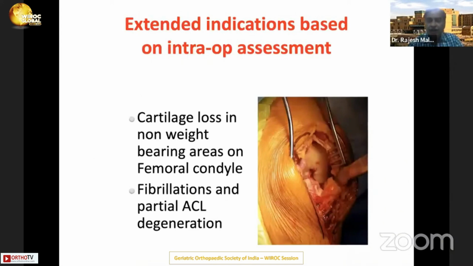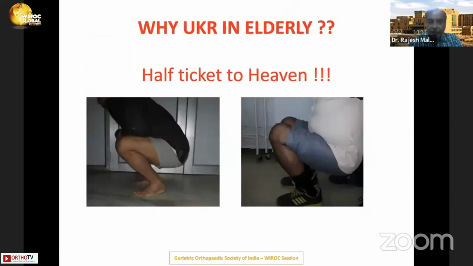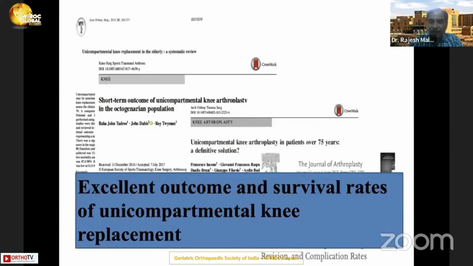Now, if you have cartilage loss in non-weight bearing areas, or fibrillations, and partial ACL degeneration, that's not really a contraindication, definitely not in an octogenarian. And sometimes even without the ACL, it is very much on to do UKR, maybe with a fixed bearing, if you are the daring type. So now it is being considered more and more in the elderly population. It actually allows you the kind of function which is difficult to imagine with the TKR.